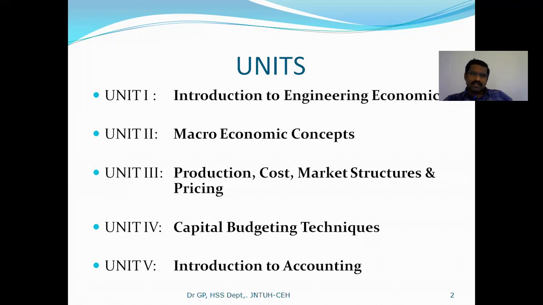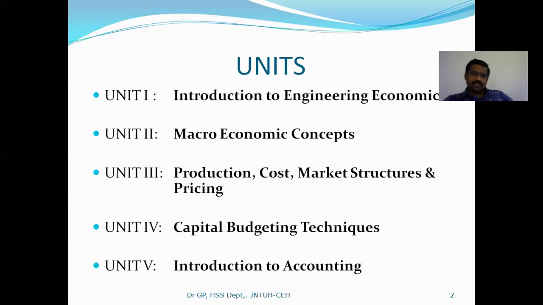Second unit is about macroeconomics. It deals with the large scale economics nationwide. For example, how to calculate gross domestic product, how to calculate national income, how to understand productivity, national productivity. All these matters we discuss in the second unit.